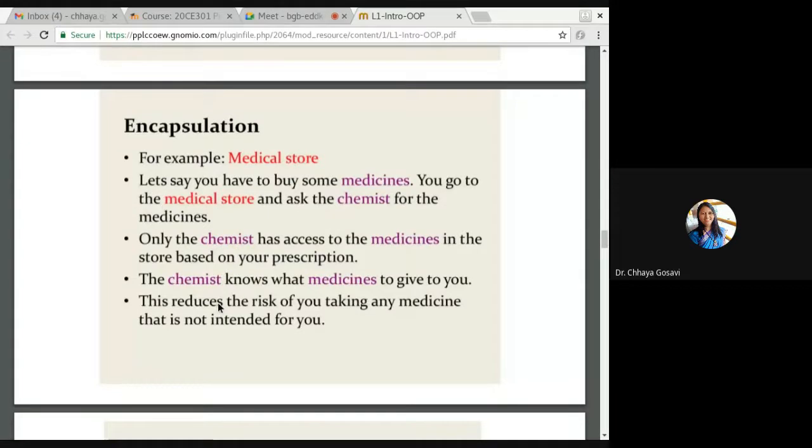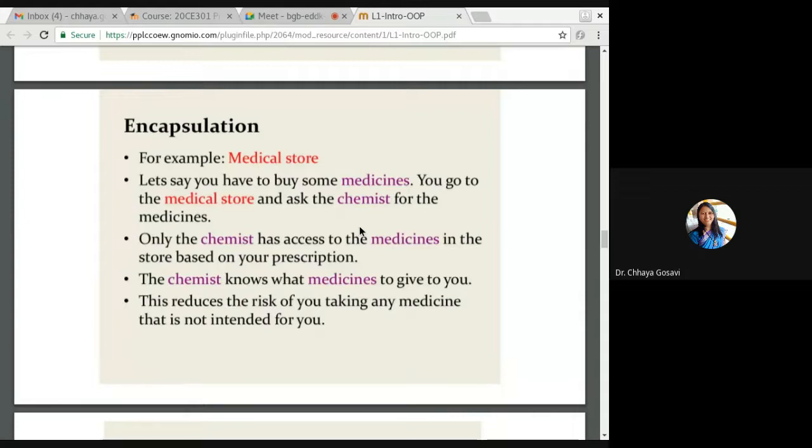Again, a real life example can be a medical store. Let's say you have to buy some medicines. You go to the medical store and ask the chemist for the medicines. Note that we have highlighted some words: medicines, chemist. Only the chemist has access to the medicines. We cannot enter and choose our own medicines like we do in our malls. We choose our accessories, we go and choose whatever we want. But we cannot do that in a medical store.